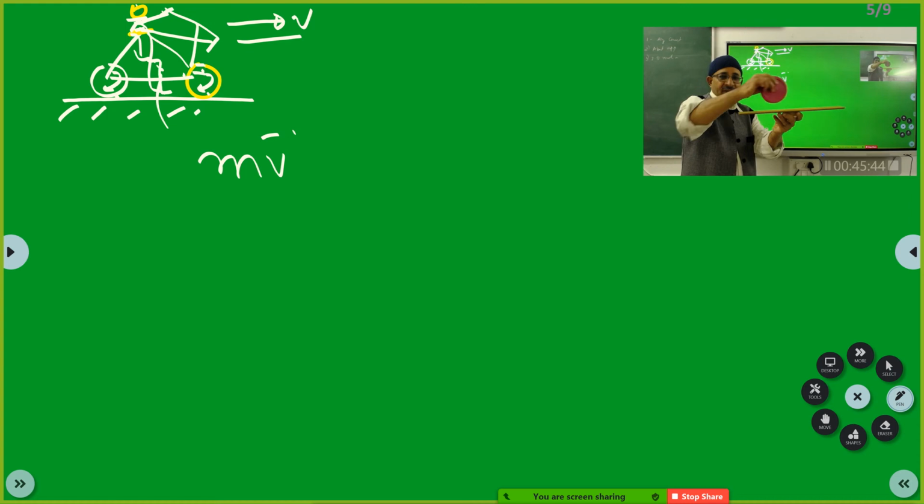See, when the wheel is going like this, there is only static friction, which is not opposing the motion. You see the wheel is rotating. There is static friction between the wheel and the ground, and it is not opposing the motion. Now, when it is going, you turn the handle, but the momentum of the cycle wants to go like this. Now, what happened? Between the wheel and the ground, there is a tendency to skid.